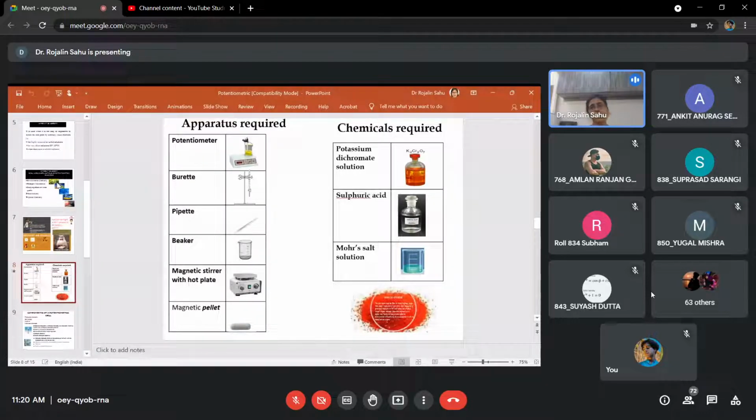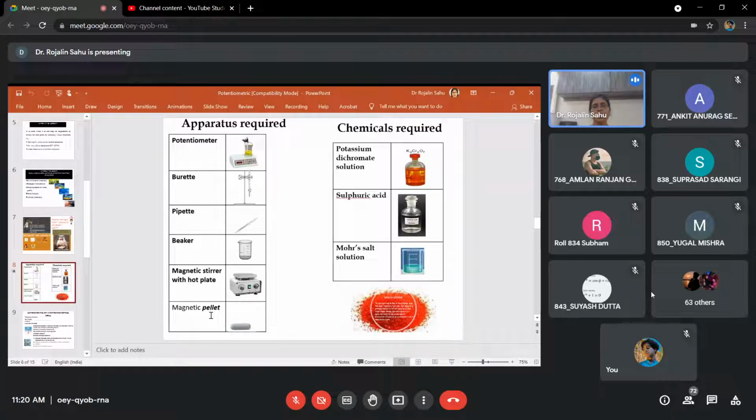And the magnetic stirrer with a hot plate is used to heat the reaction. In the magnetic stirrer, there is a magnetic pellet that will be put inside the beaker where you will take the test solution and stir it, because in a particular area the concentration should not be high, so to make it uniform you will stir it. So this is a mechanical stirrer actually.